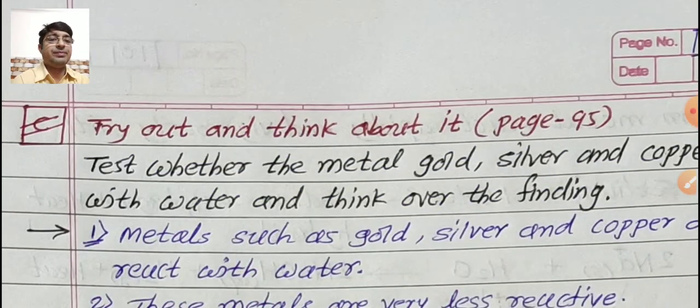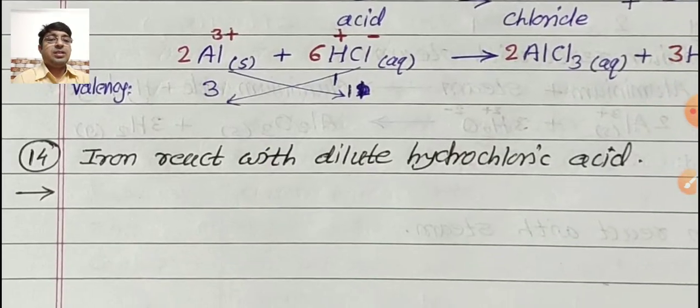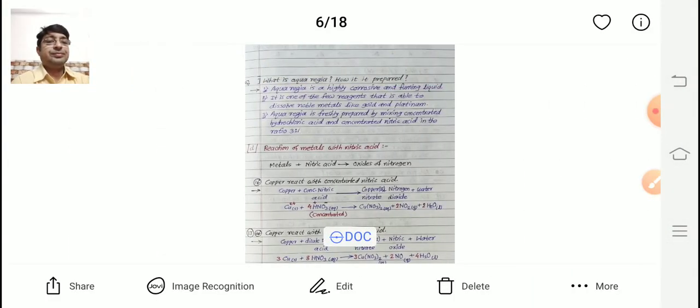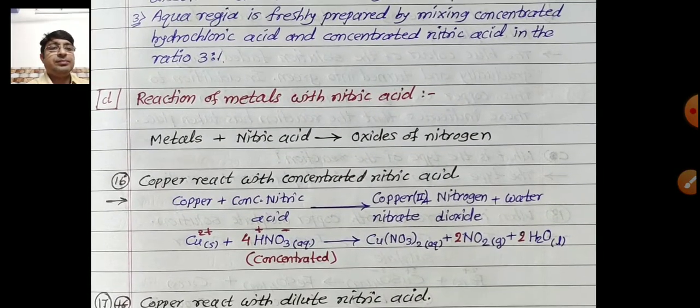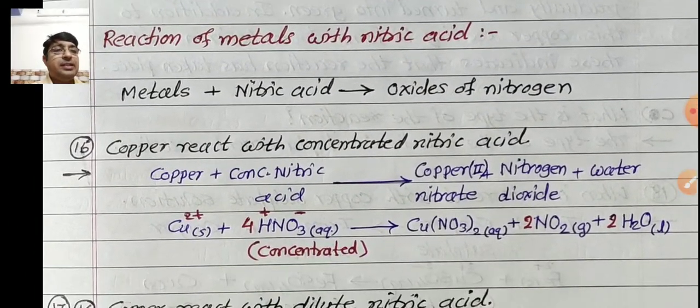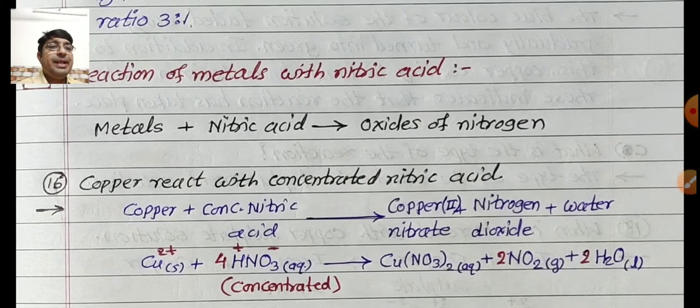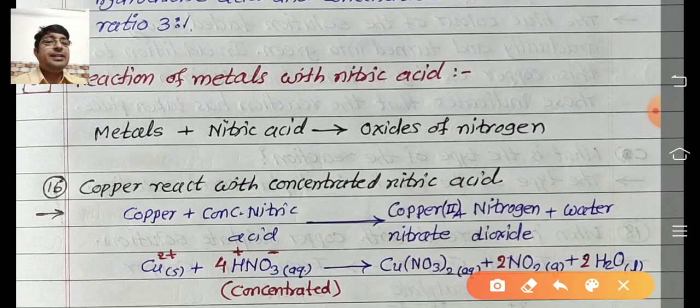Now check here. First of all, reaction of metal with nitric acid. Metals react with nitric acid to form oxides of nitrogen.